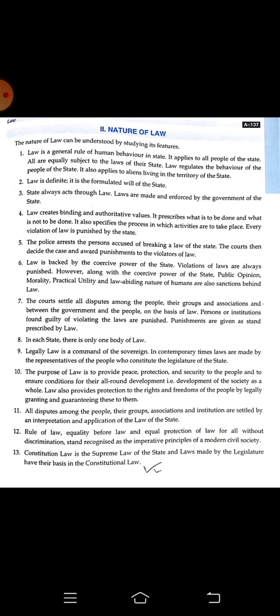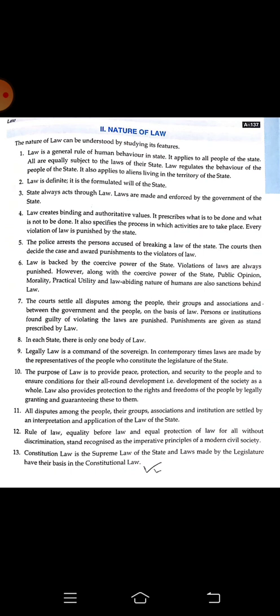Constitutional law is the supreme law of the state, and laws made by the legislature have their basis on the constitutional law. So whatever law the legislature is trying to make, they cannot violate our constitution. Like our constitution is saying it is secular. They cannot make any kind of law which is hampering one single religion. They cannot take any decision which is affecting, in a positive way or a negative way, one religion. They cannot make such decisions.